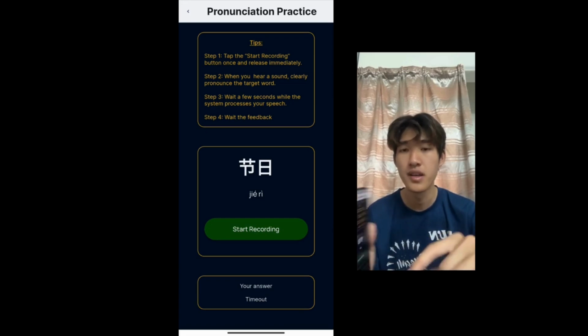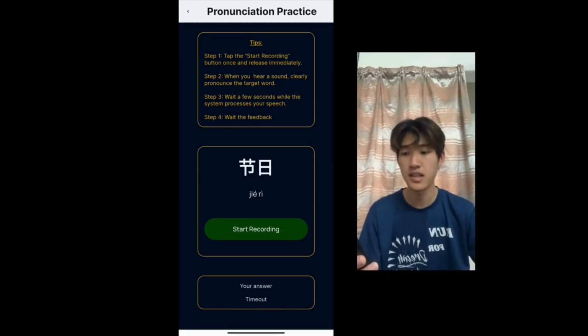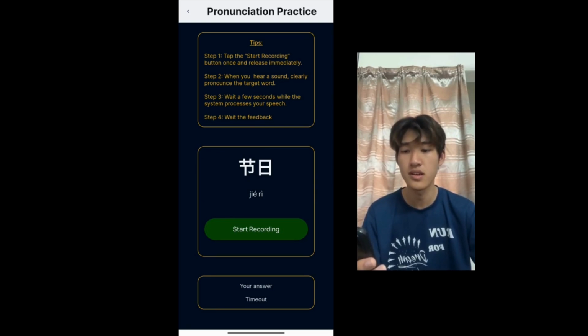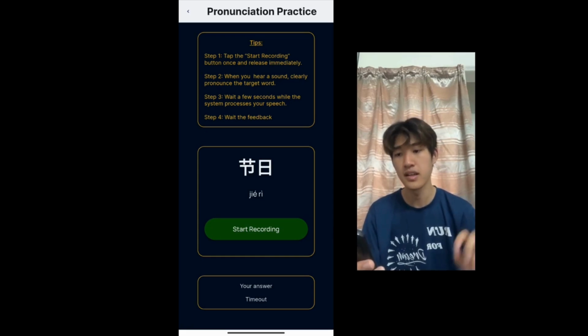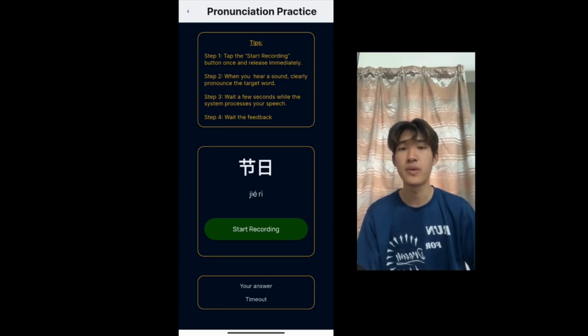So on the top, we can see it has tips to let the user know how to use the application and how to use the recording system. Step 1 is when the user taps the start recording button once and then releases it immediately. Step 2 is when the user hears a sound, clearly pronounce the target word. Step 3 is wait a few seconds while the system processes your speech. And step 4 is wait for the feedback.